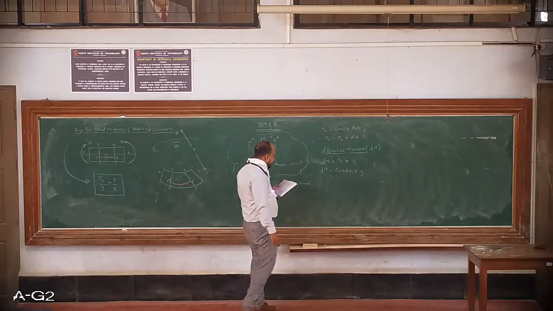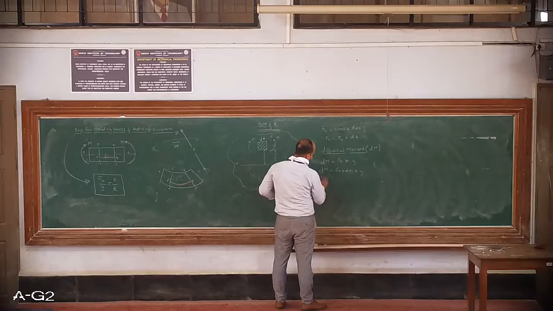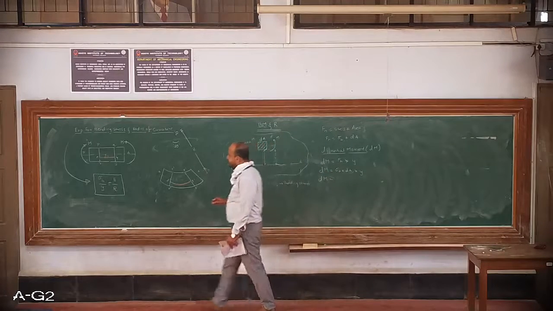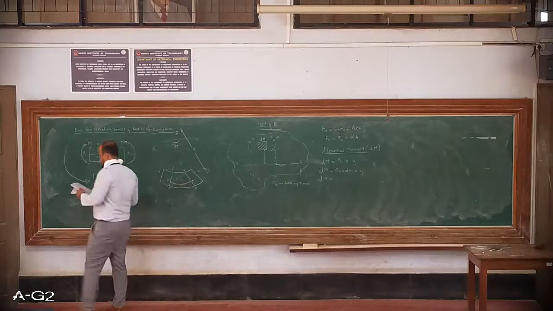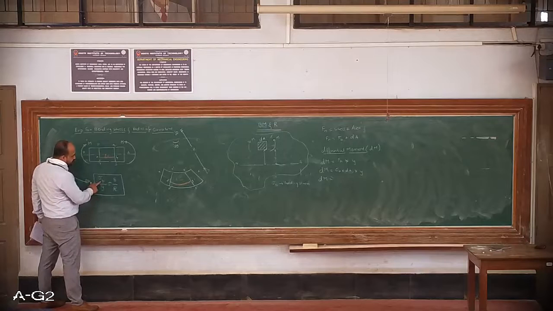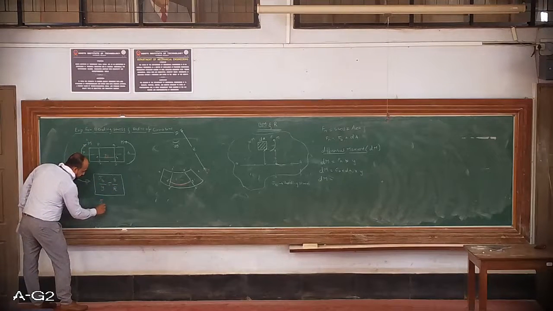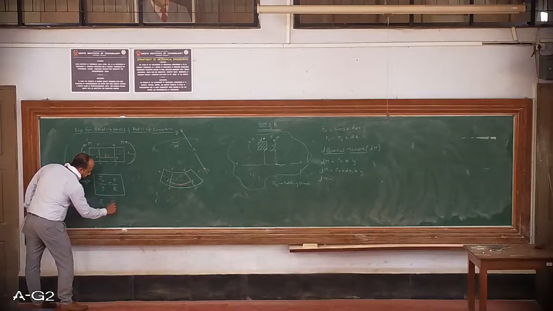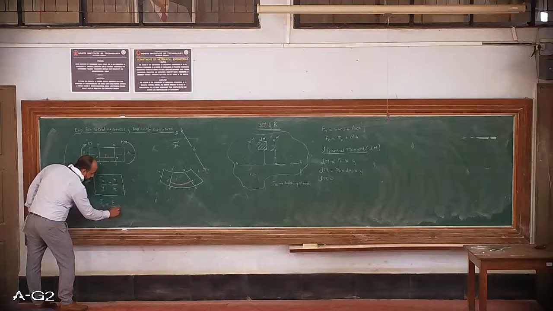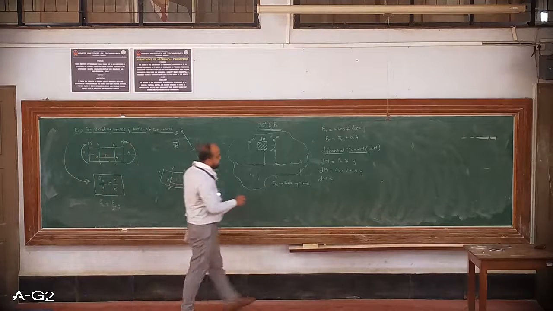Okay, now this sigma b, we have already derived. What is sigma b by y? It is equal to E by R. So sigma b will become E by R multiplied by y. The same we will substitute here.